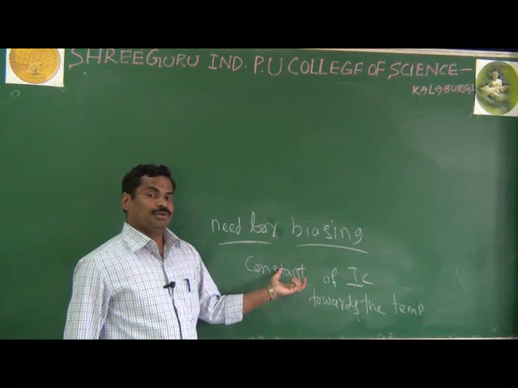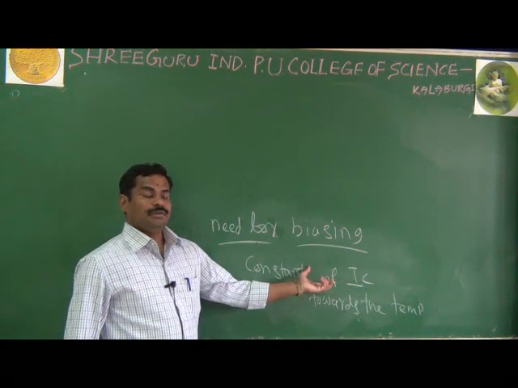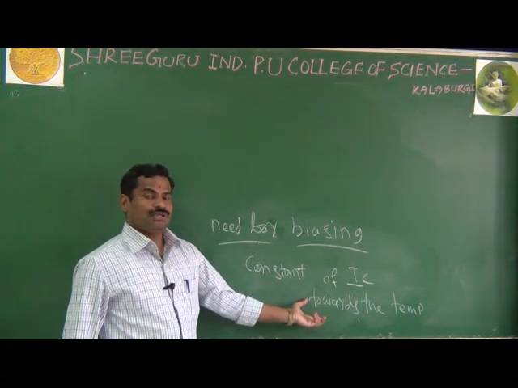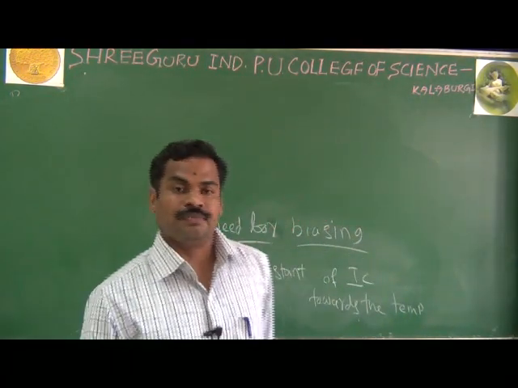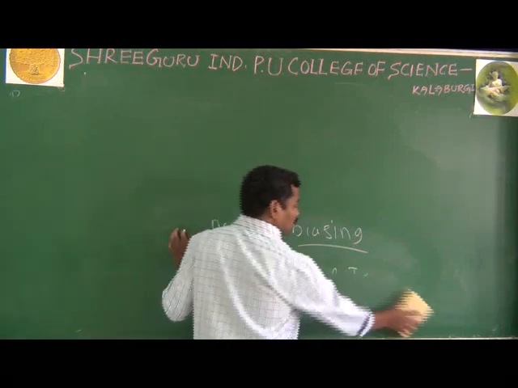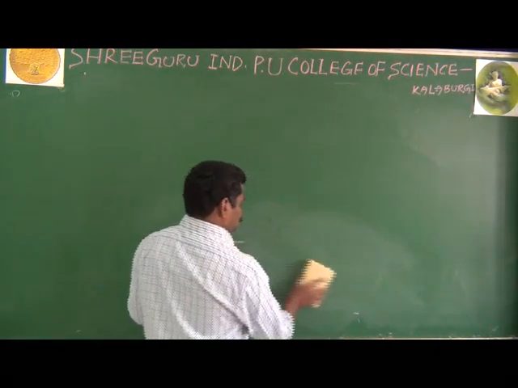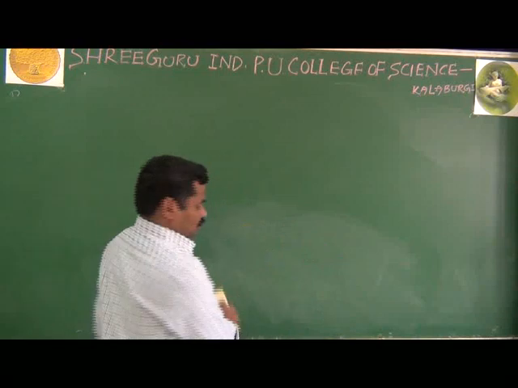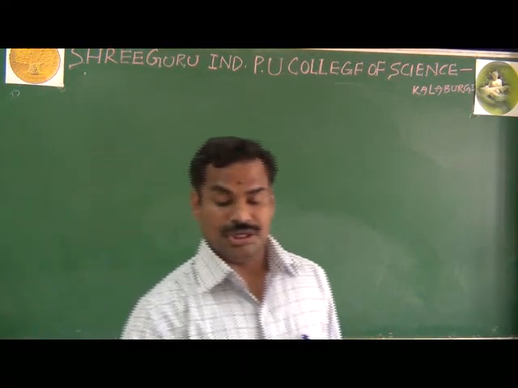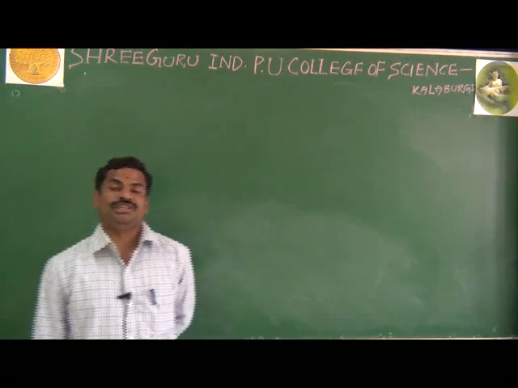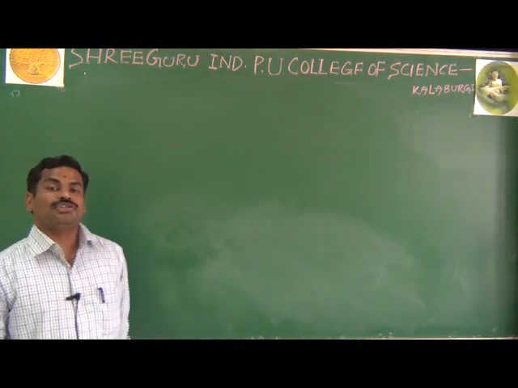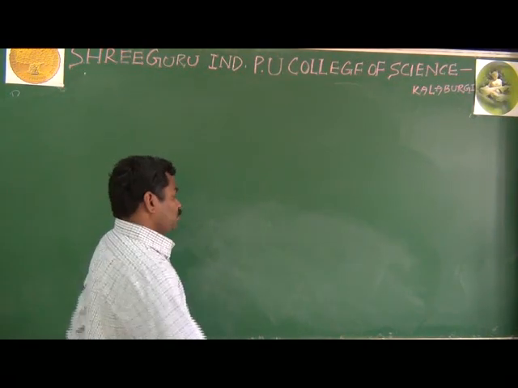The second part is about the stability of the collector current against the temperature. It means if the temperature may increase or decrease, it does not affect the collector current. Always the collector current should be constant, or you can say stability of the collector current against the temperature. That is the second reason about transistor biasing. And the third one is about